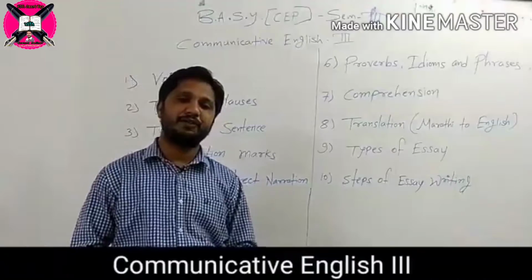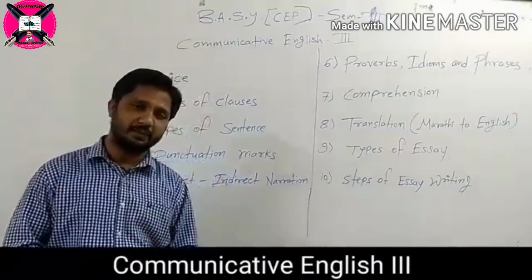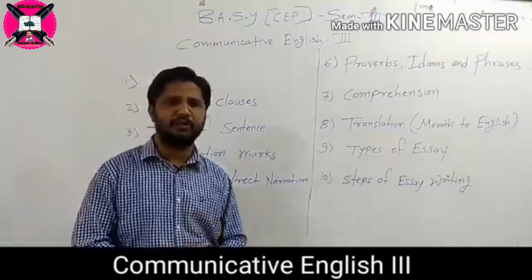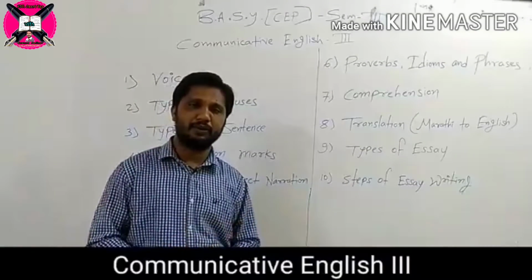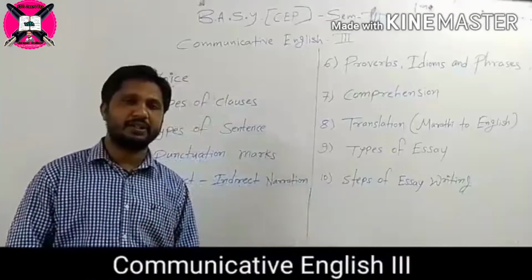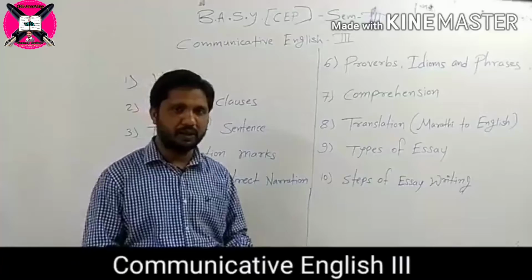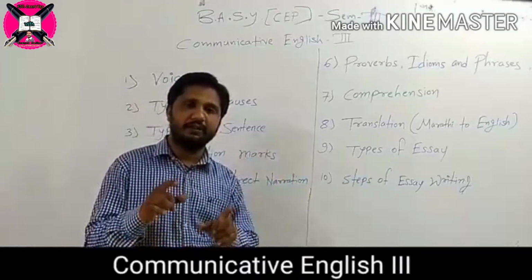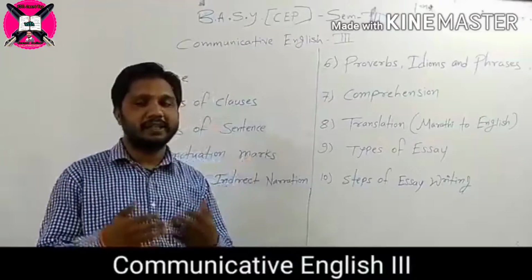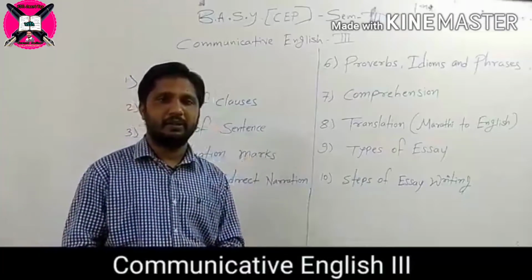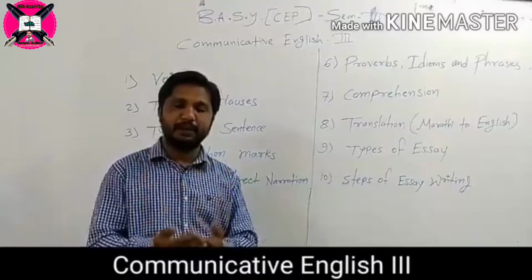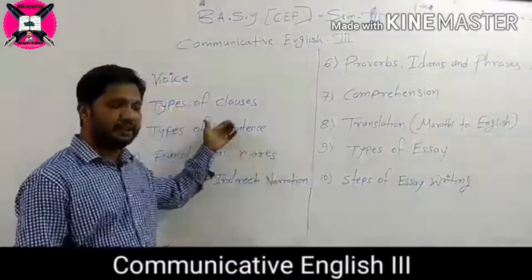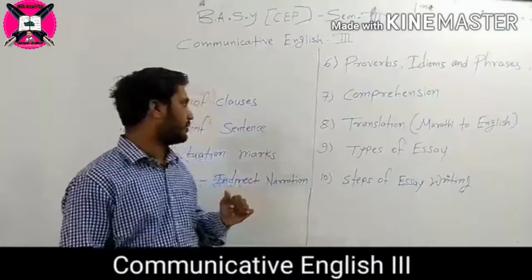There are two kinds of clauses. One is main clause and another is subordinate clause. As you know, main clause is called independent clause and subordinate clause is called dependent clause, because for main clause there is a complete meaning, complete sense, but in subordinate clause there is an incomplete meaning. Subordinate clause has to depend upon a main clause, so it is called dependent clause.